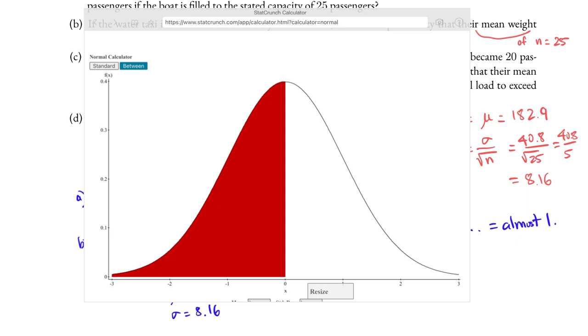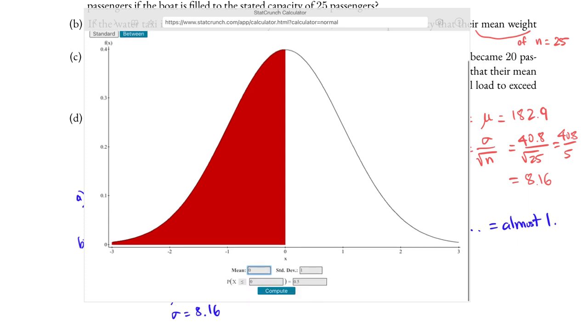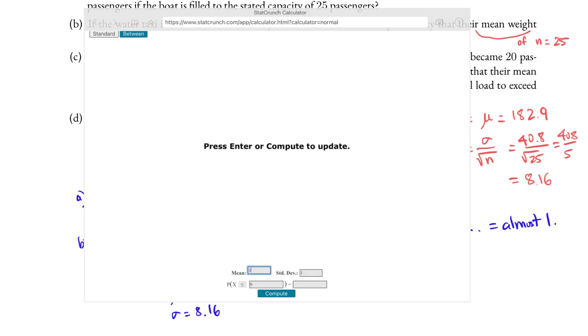Before we move on, let's see how we use the graphing calculator or any technology to compute the probability. First, we need to input the mean. The mean in this case is 182.9, and that is the population mean. The standard deviation of the sampling distribution, in this case with the sample size of 25, we computed that the standard deviation, the standard error, is 8.16.